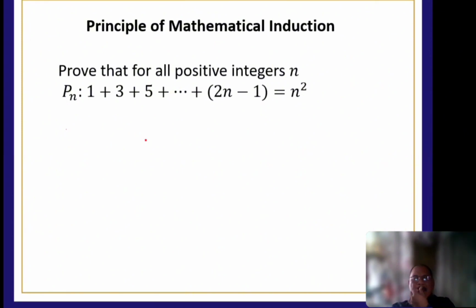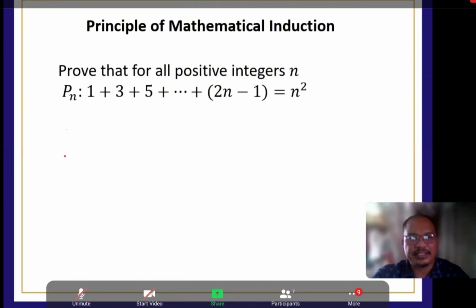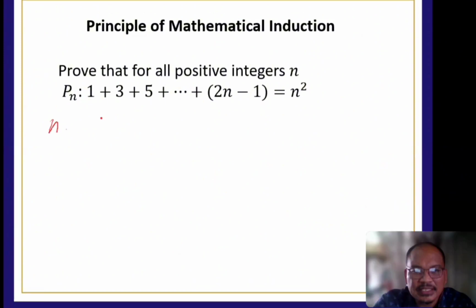Okay, how about this? Prove that 1 plus 3 plus 5 plus ... plus 2n minus 1 is equal to n squared. Okay, let's figure out how we're going to have this n. What will make it easy for us? This is 1, 2, 3, and so on.